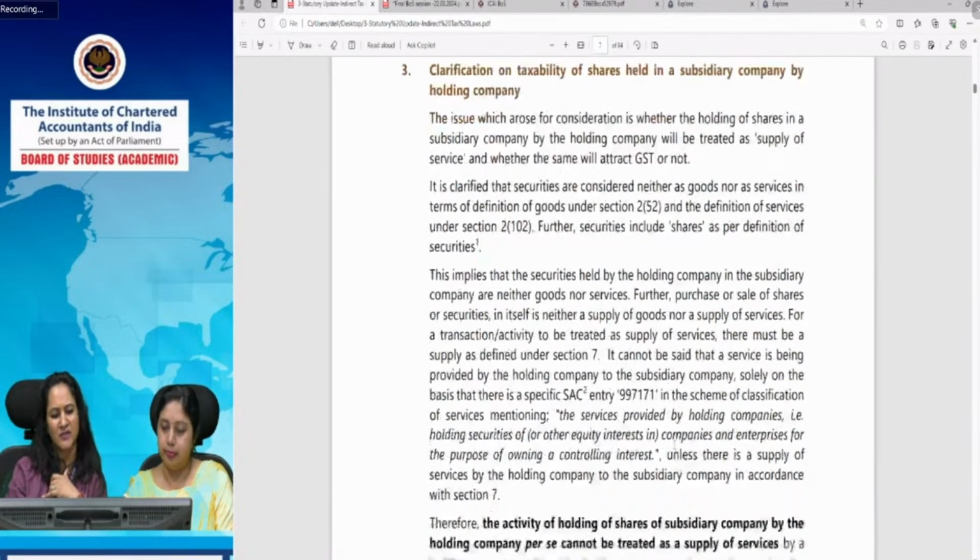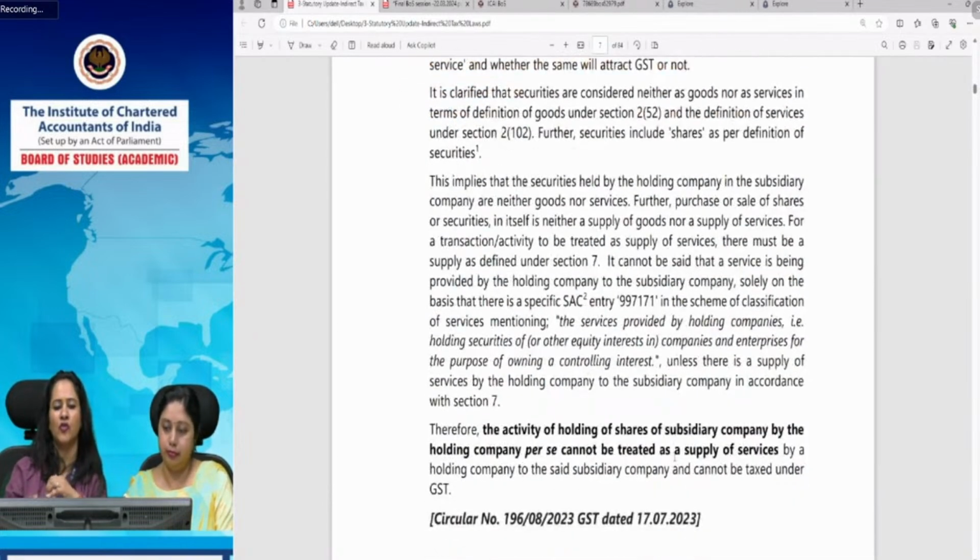So the same has been clarified by the circular that the activity of holding of subsidiary company shares by the holding company, merely because there is a classification entry in the Service Accounting Code, SAC, cannot be treated as supply of a service by the holding company to the subsidiary company under GST law.